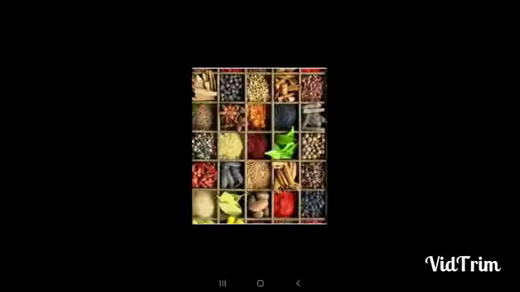So the next picture which I'm going to show, you need not mention the medicinal importance or even the names, because in this picture I have just clubbed all these spices which we get in the kitchen. All these spices we are well aware of, or not all of us, but many of your friends and classmates will be well aware of the medicinal importance of all these items, because they have heard it from their grandparents and parents. Whenever they had small health issues, these items were consumed by them on the advice of their homely doctors, that is their parents and grandparents.